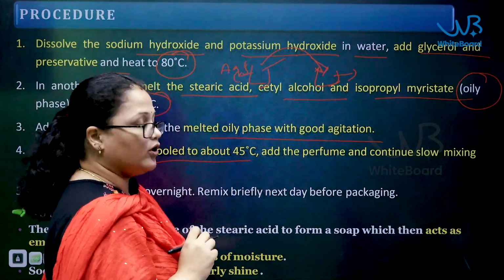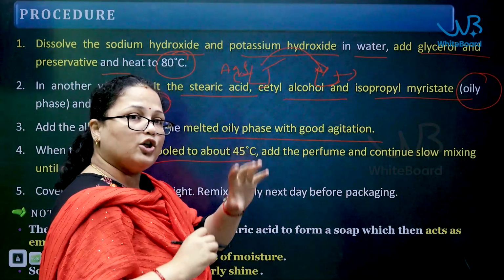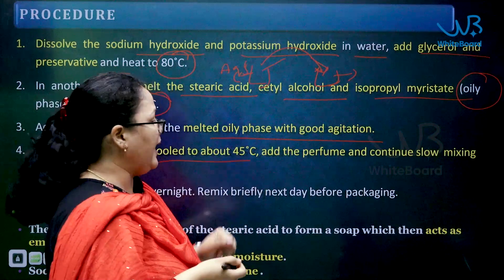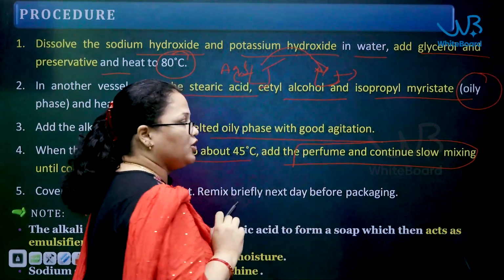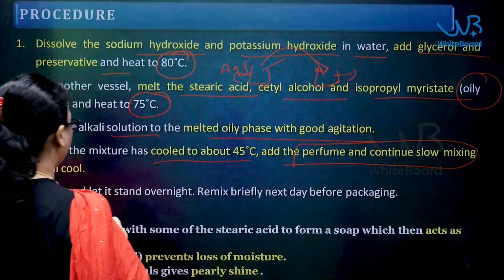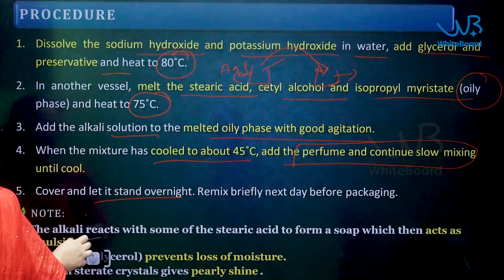It will be brought to normal temperature because you have heated to 80 and 75. So the temperature should be reduced and you have to stir it continuously. Then when it comes to normal temperature, you add the perfume and the remaining agents, and keep it overnight.